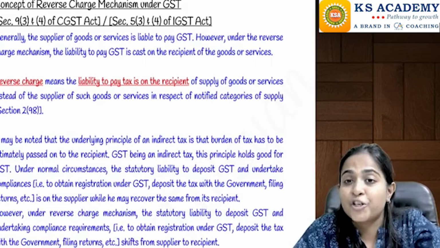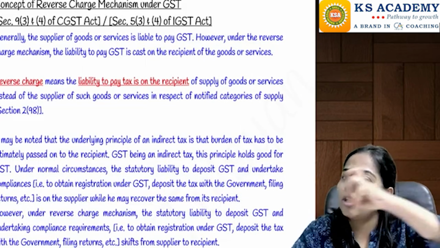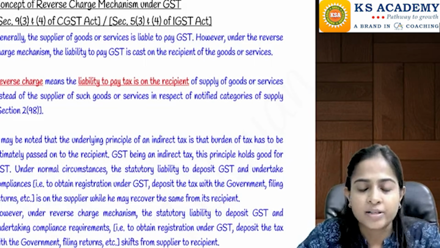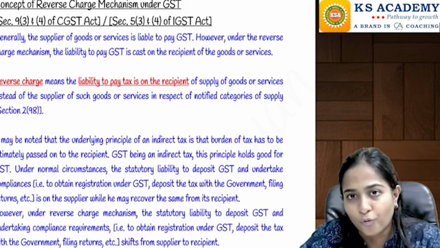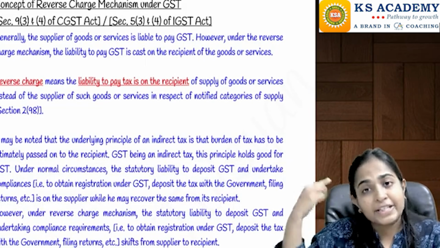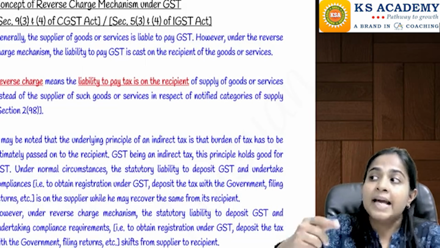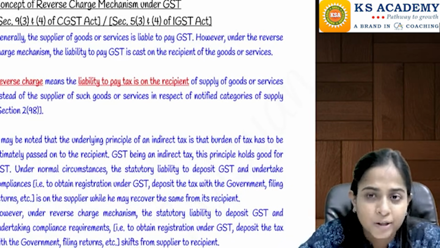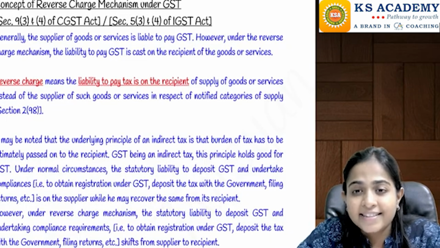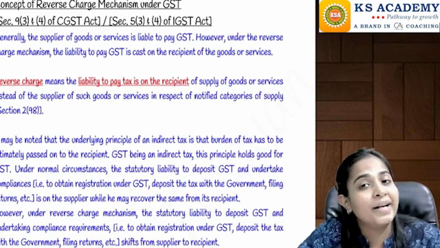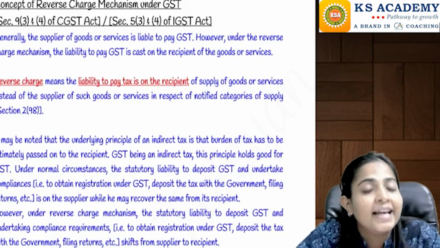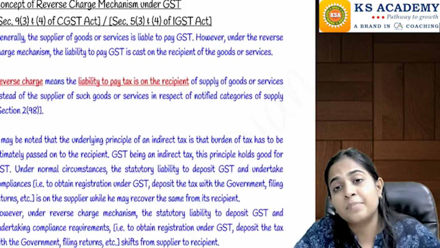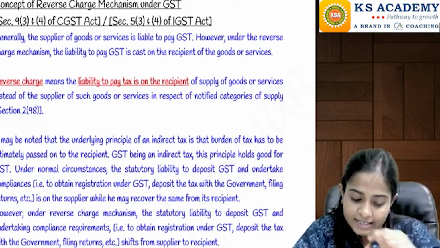But in reverse charge mechanism, the supplier will not collect any tax from the recipient. The supplier will just collect the value of goods or services from the recipient. His work is over. But now the extra responsibility on the recipient is that he is going to pay the tax on those goods or services directly to the government. So filing the GST returns and paying the taxes to the government is now the responsibility of the recipient, which in normal circumstances is the responsibility of the supplier.